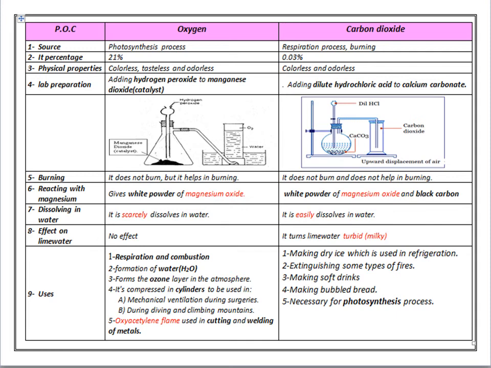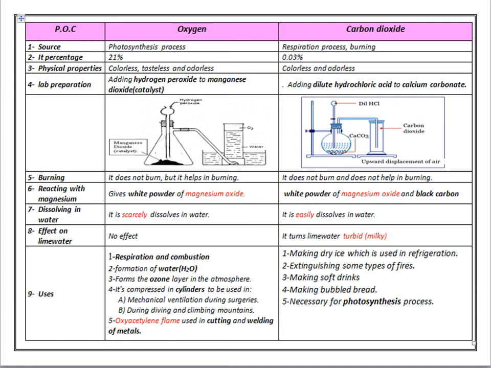But there are 3 sources of carbon dioxide gas: the respiration process, burning of fuel, and burning of organic materials like wood, coal, oil, gasoline, and tobacco. Number 2, what about the percentage? Oxygen gas represents 21%, or 1/5 of the air volume, but carbon dioxide gas represents 0.03%.